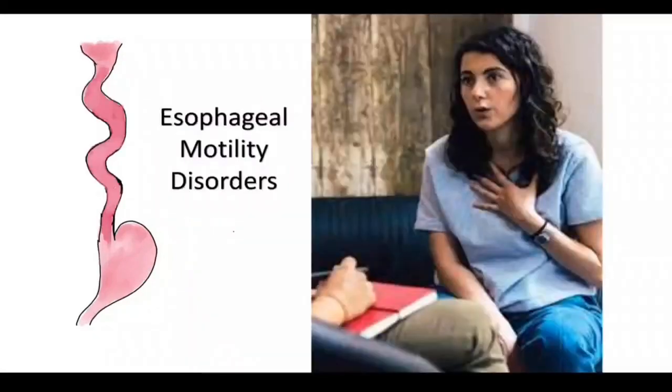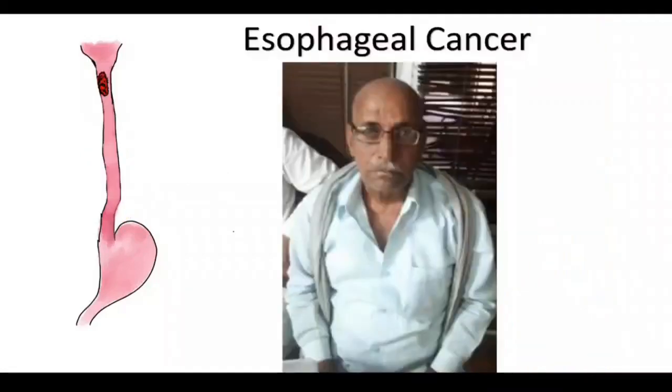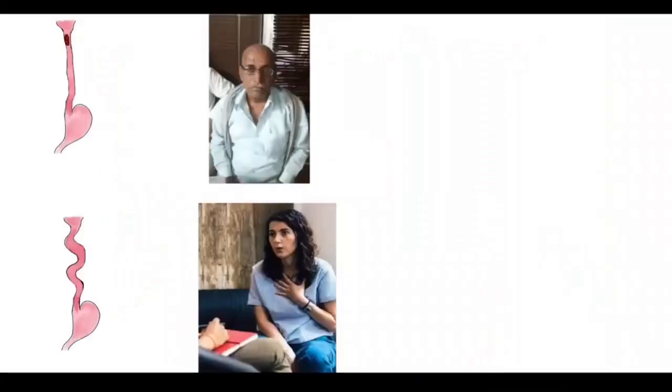Then in the younger age group, when there is anxiety, when there are psychosomatic disorders, in that age group there will be esophageal motility disorders. The structure of the esophagus will be normal, but the peristalsis in the esophagus will be affected. So that is the esophageal motility disorders. In older age group, there will be esophageal cancer.